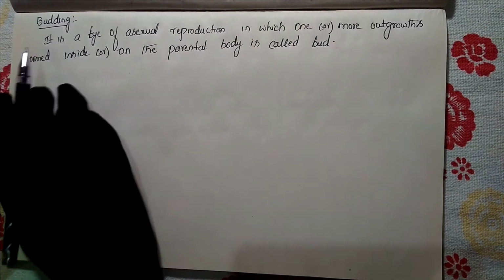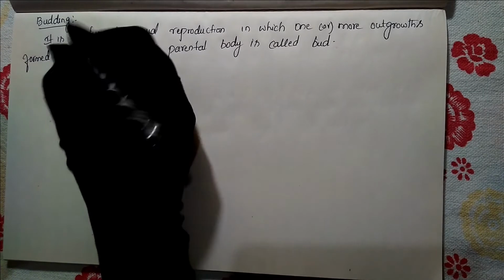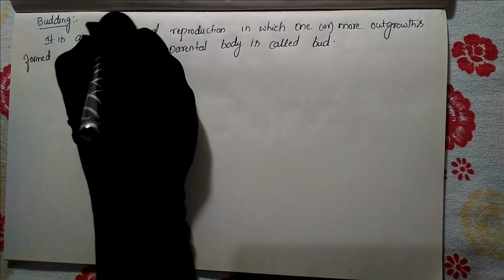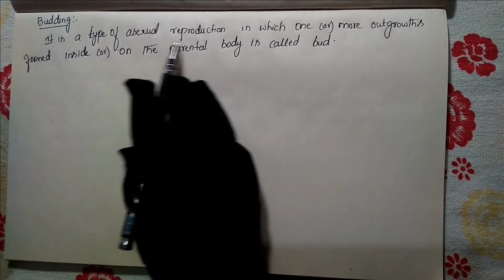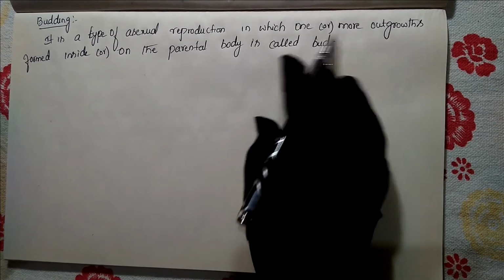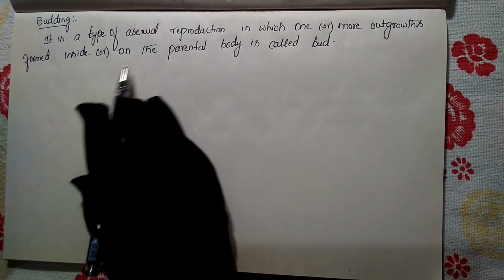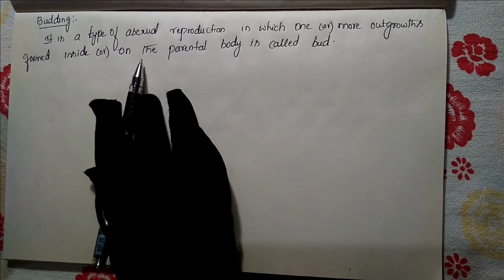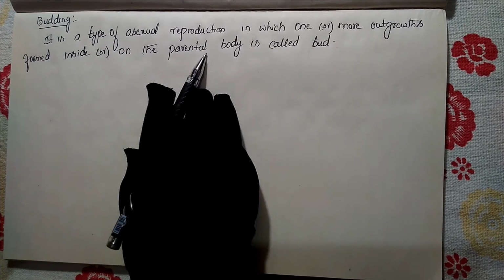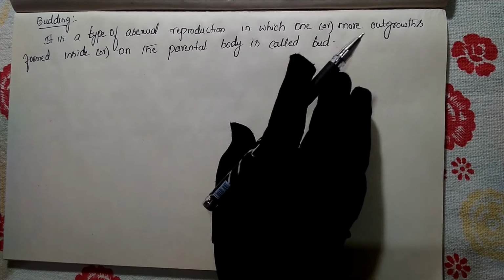Budding is a type of asexual reproduction in which one or more outgrowths form inside or on the parental body, or above the surface of the parental body, called a bud.